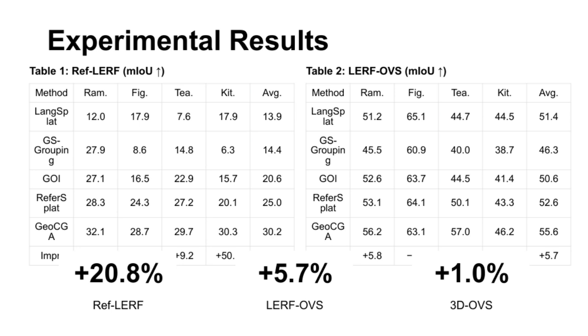At the bottom, you see summary figures, a 20.8% improvement on RefLERF, 5.7% on LERF-OVS, and a smaller 1% gain on the 3D OVS dataset. That smaller gain for 3D OVS is expected since the baseline performance is already very high, above 93%, leaving less room for improvement. Overall, these results clearly demonstrate the effectiveness of GeoCGA in advancing spatial and open vocabulary segmentation tasks.